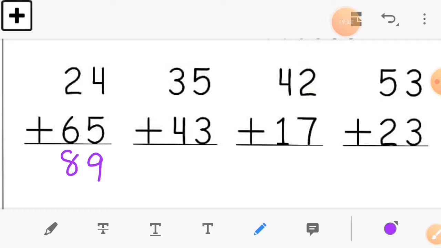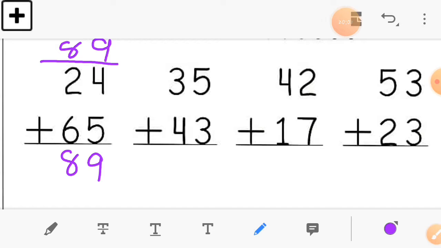Now this sum we add upside. So here we are going to add upside. We take 5 first in the ones column. 5 plus 4 is equal to 9. So I write 9 here. You also write with me in your book. Here is the 9. And in the tens column we take 6 first. So 6 plus 2 is equal to 8. Here you can see we get the same answer upside and downside, so our answer is right. Let's move to the next sum.